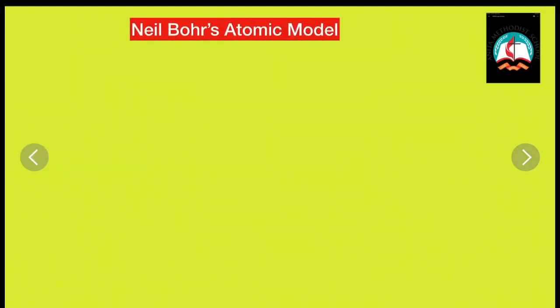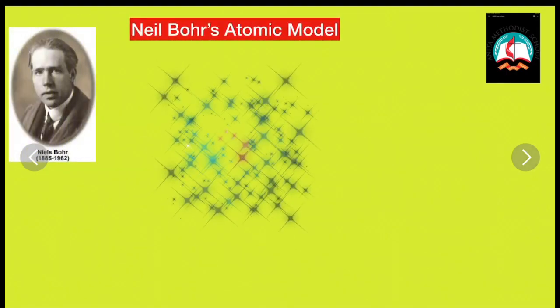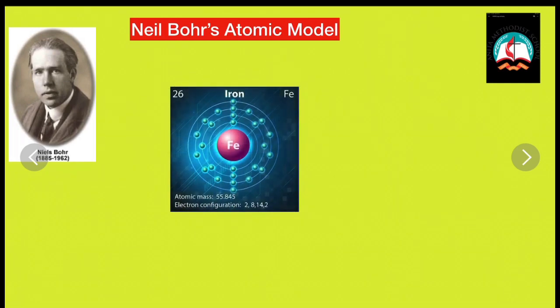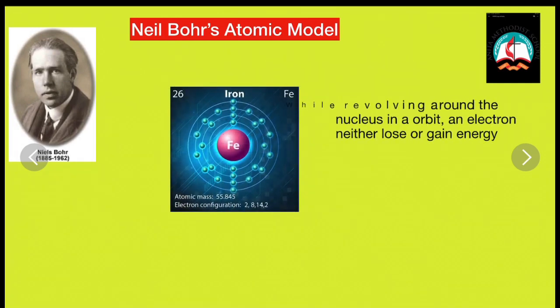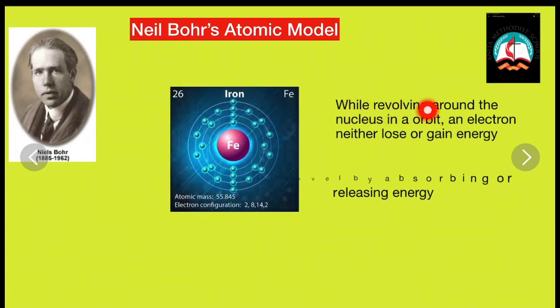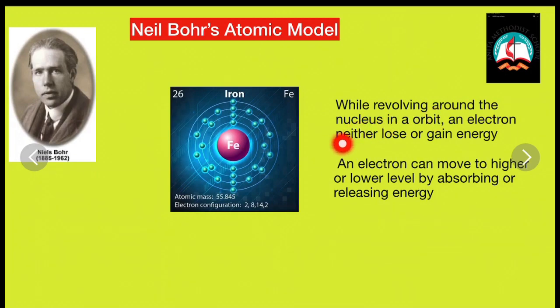Next, let us look at the second postulate of Niels Bohr. He said that the electrons, while revolving around the nucleus, neither lose nor gain energy. So these levels are also called stationary states because they do not lose or gain energy when they revolve.